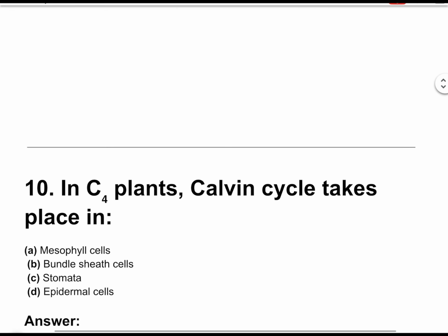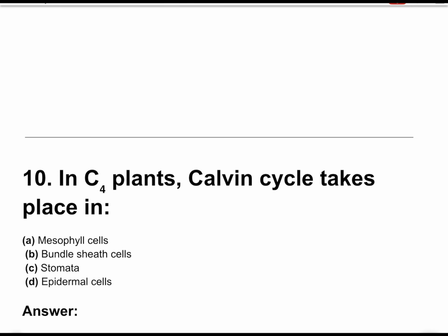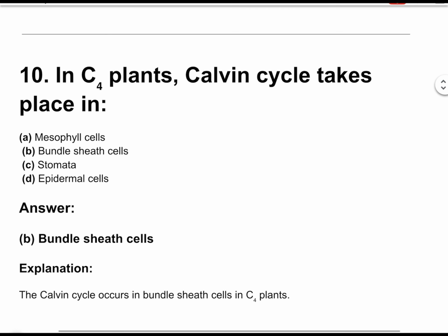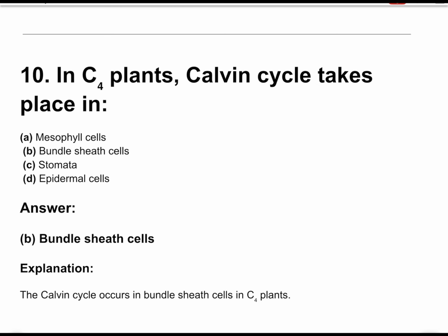Question number 10. In C4 plants, Calvin cycle takes place in. The correct answer is option B. Bundle sheath cells. The Calvin cycle occurs in bundle sheath cells in C4 plants.